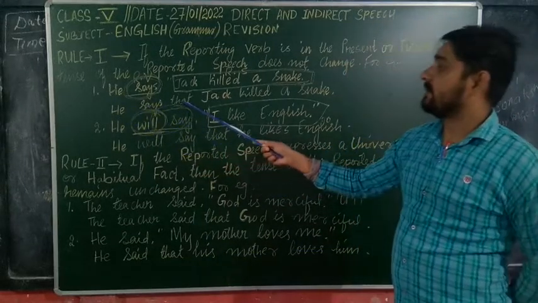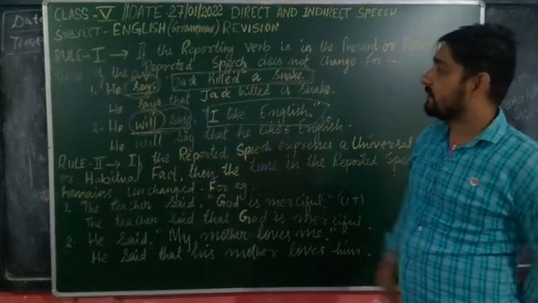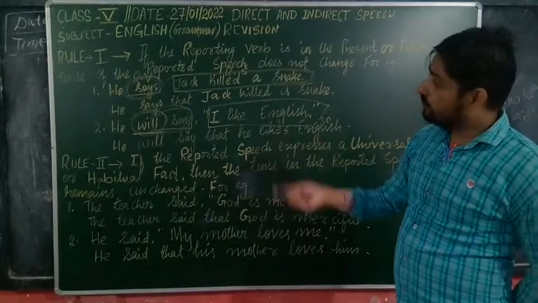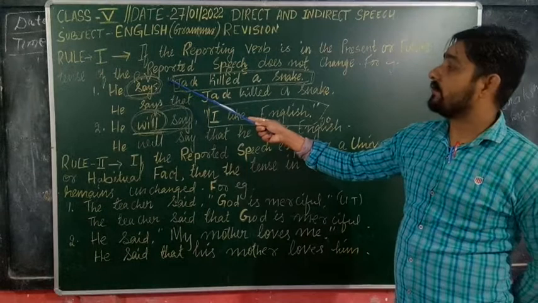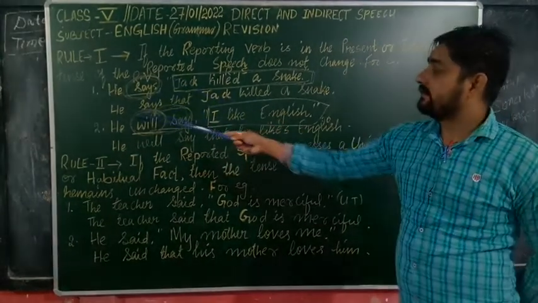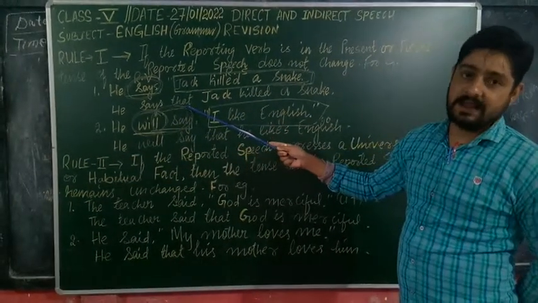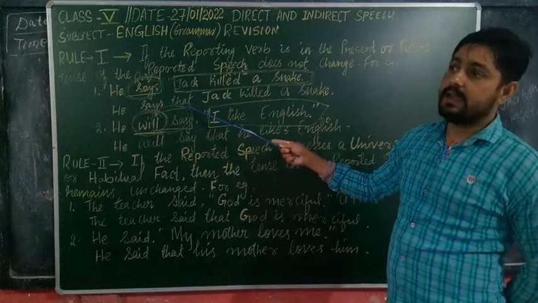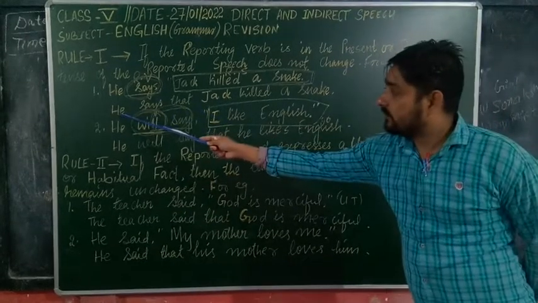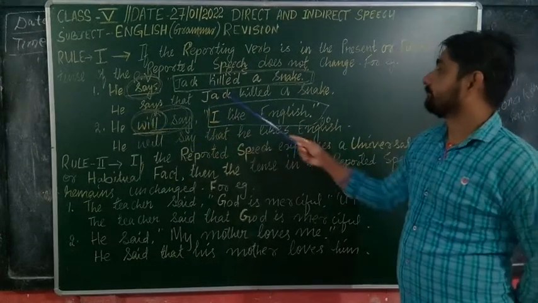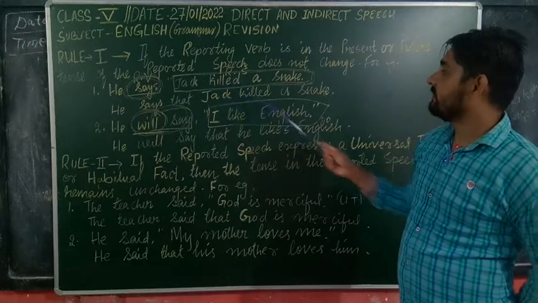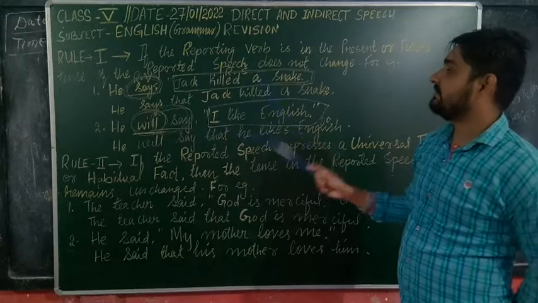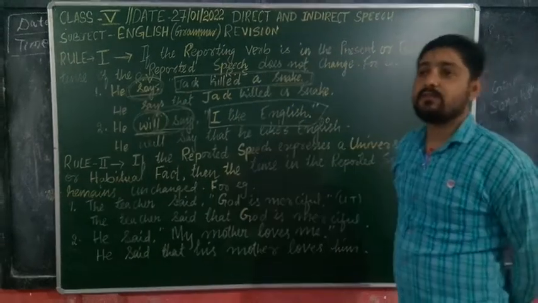One more thing to remember: in indirect speech we will remove the double inverted commas, and after "he says" we will add "that". He says that Jack killed a snake. In this way we can write.